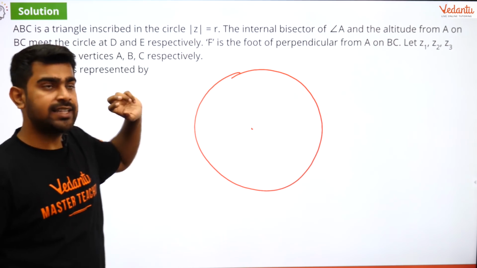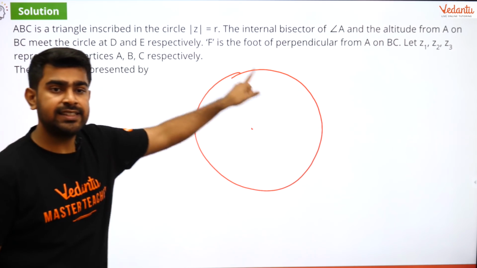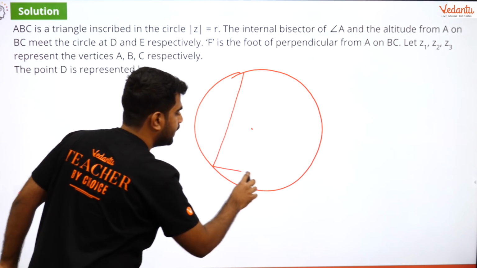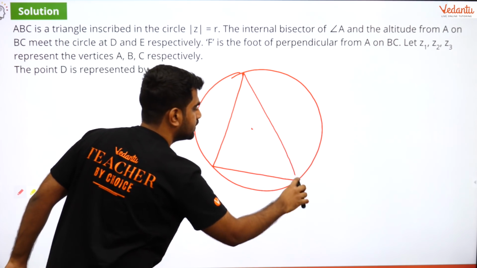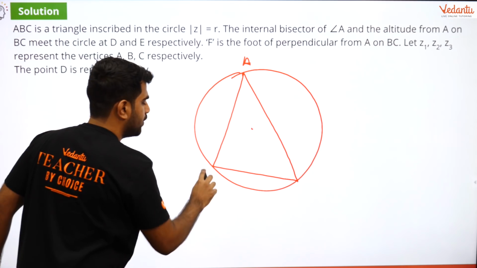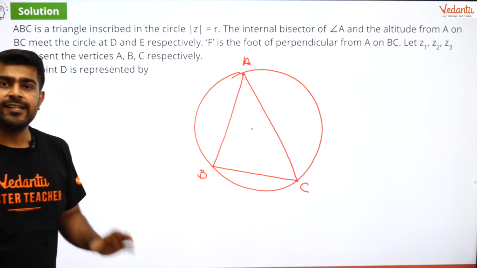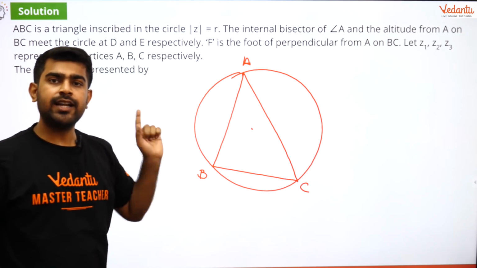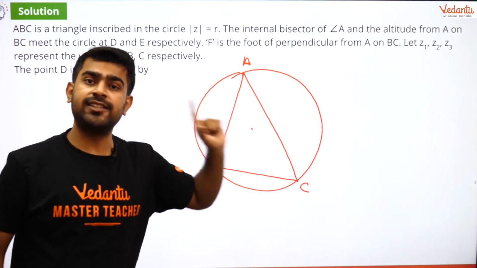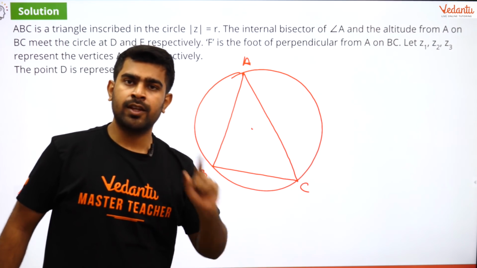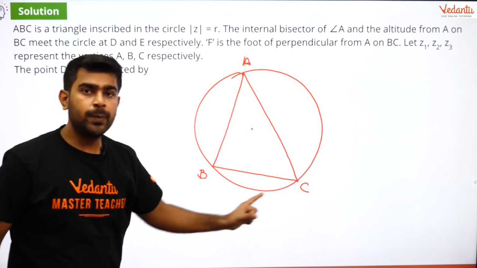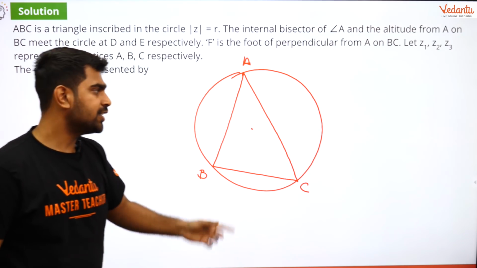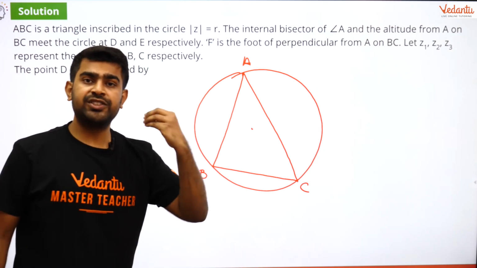Now after I know that, I have a triangle inscribed in this circle. So I have a triangle ABC. Let us say it is like this. You have A, you have B and you have C. Okay guys, is that clear? Very simple. I drew a triangle inside a circle. Now can I call this circle as the circumcircle of ABC? Can I call this circle to be the circumcircle of triangle ABC? Absolutely yes. I can say that because what is the definition of circumcircle?